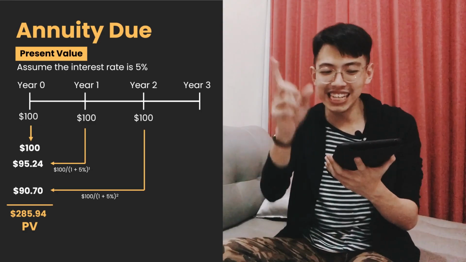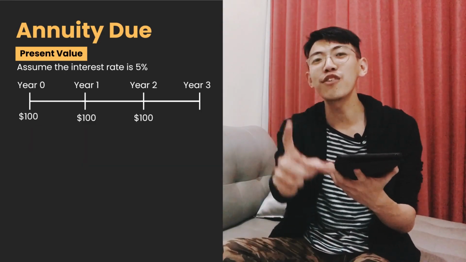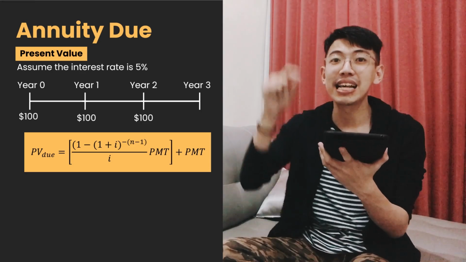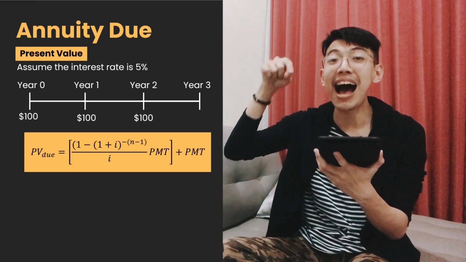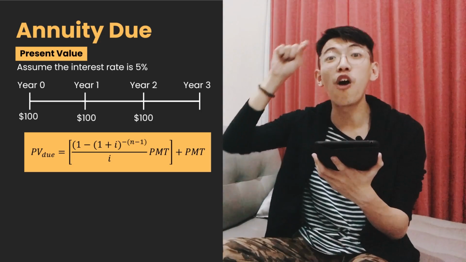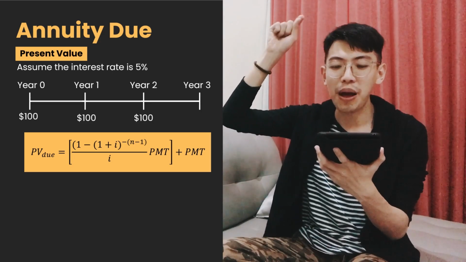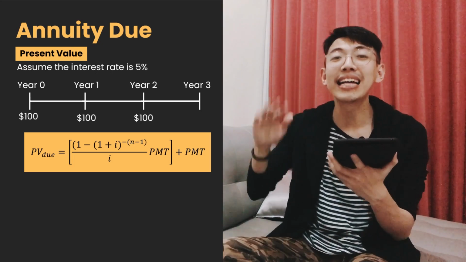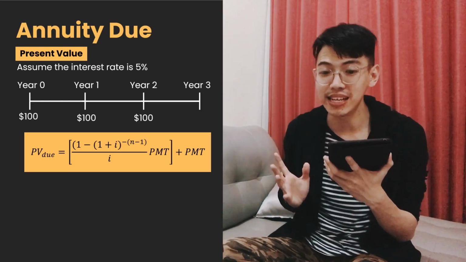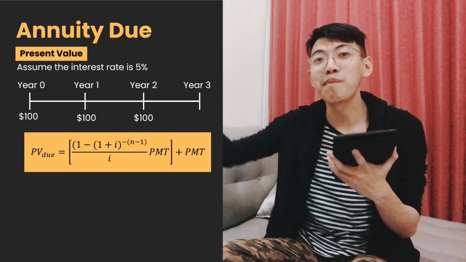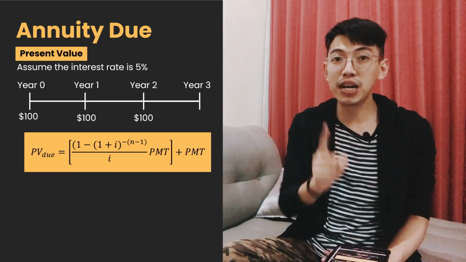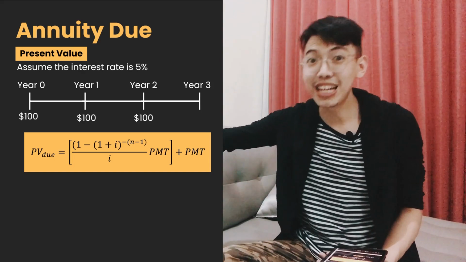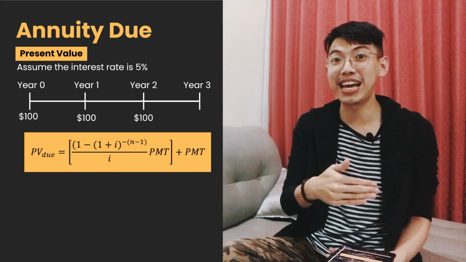Is there any quick formula? Of course! This is the quick formula for the present value of annuity due. It is 1 minus (1 plus I) to the power of minus (n minus 1), divided by I, times PMT, plus PMT. Remember, multiply first with PMT and then add PMT, not add first then multiply it.